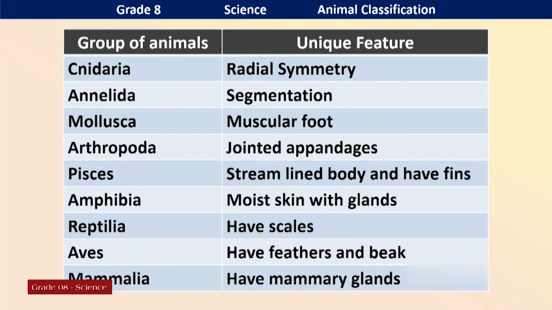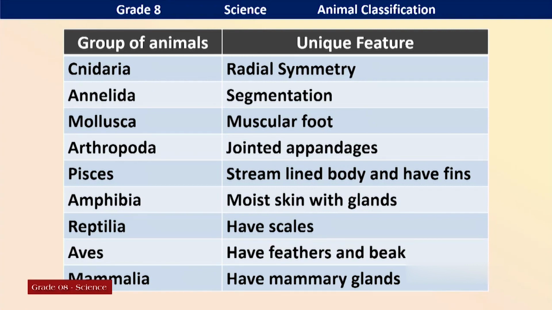Now we will move to the unique features of vertebrate groups. Pisces, streamlined body and fins. Both these features are important for locomotion. Second one, Amphibia. The unique feature is moist skin and skin with glands. Next group, Reptilia.